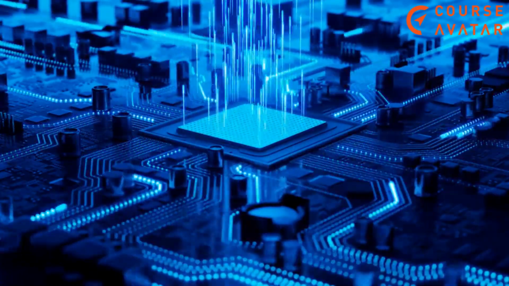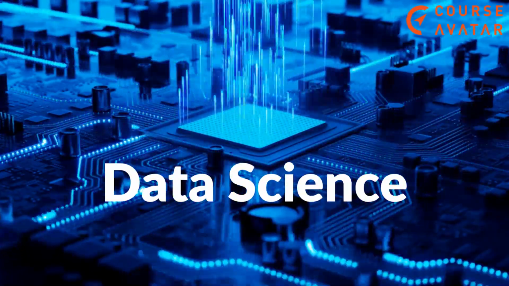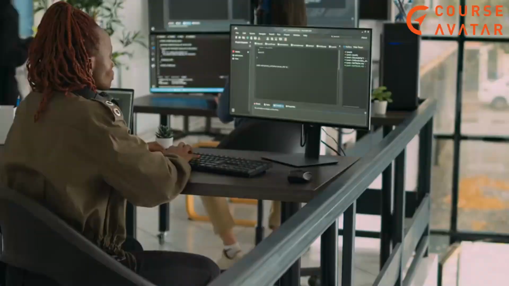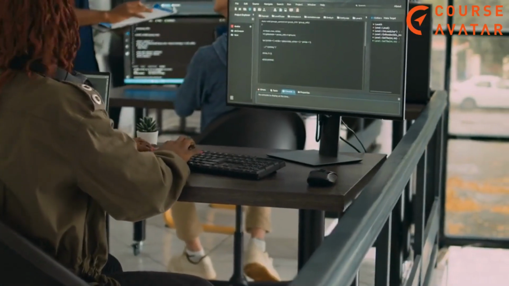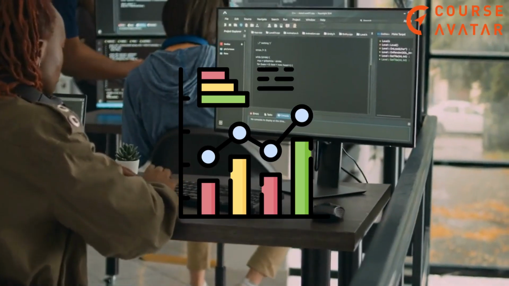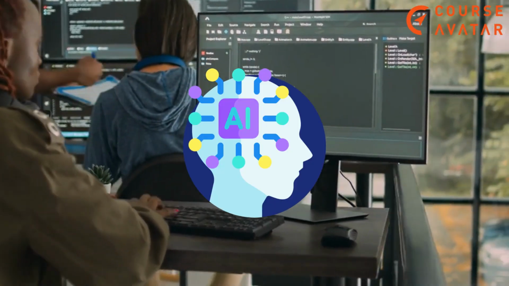Are you ready to launch your career in data science and secure a coveted position in top companies? Our data science program is your launchpad to success. Join us as we dive into the world of Python, statistics, machine learning, and artificial intelligence.